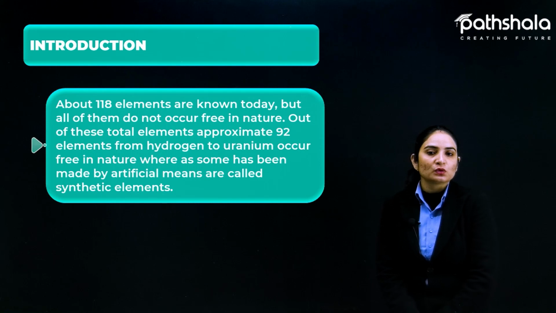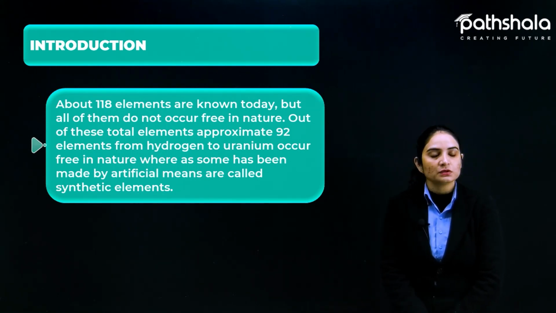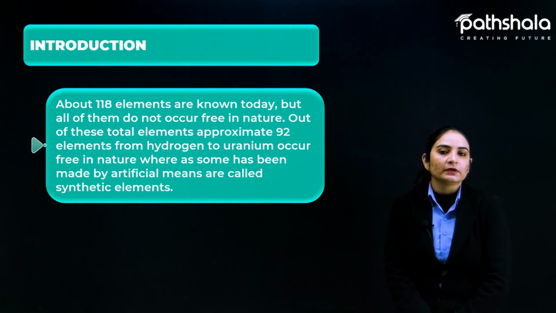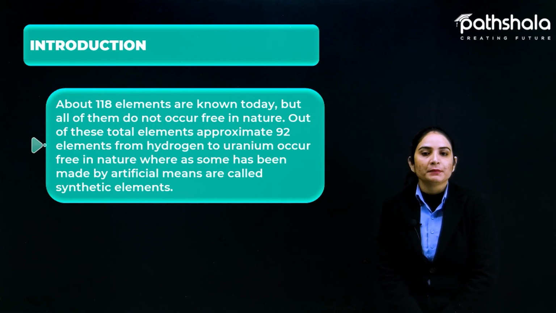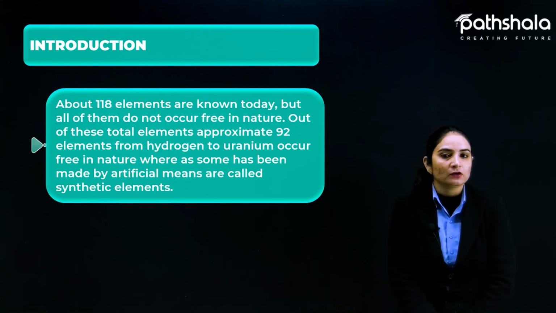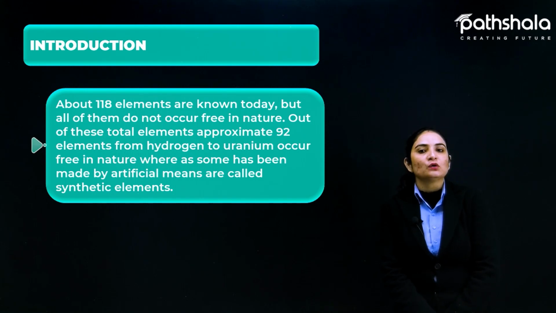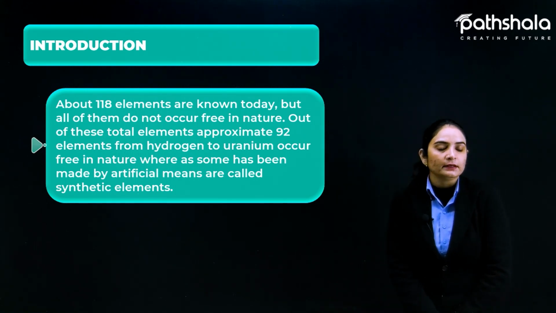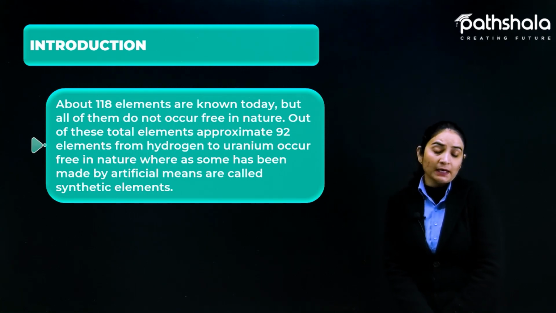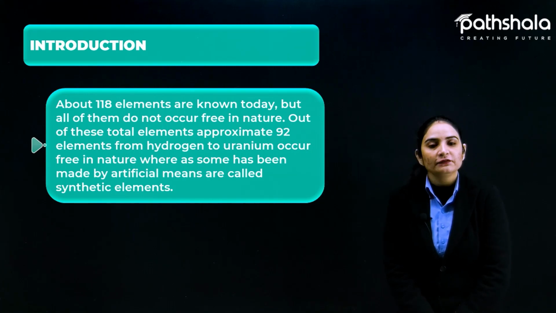So out of these total elements, approximately 92 elements from hydrogen to uranium occur in free state in nature, whereas some have been made by artificial means and are called synthetic elements. So approximately 92 elements out of 118 occur naturally, but some others among them are prepared by artificial methods.